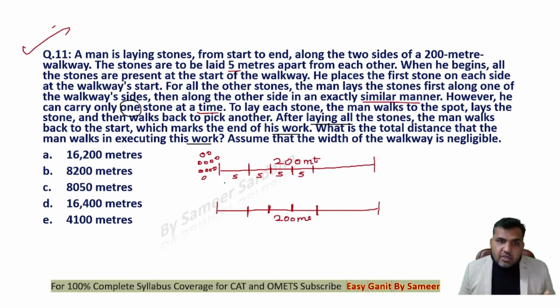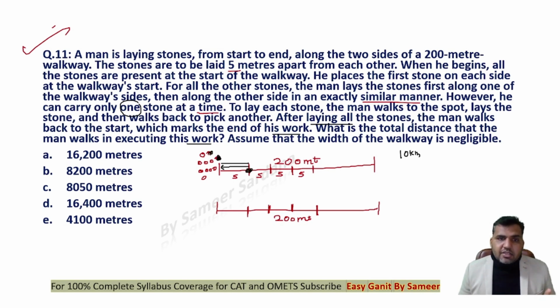So guys, first he will pick the stone, right? Let's say this is a stone he is picking, right? He's carrying this stone to this distance. He will travel a distance of 5 and then he will walk back. So to place the first stone, he will be traveling a distance of 10 kilometers. Then he will place a stone here.